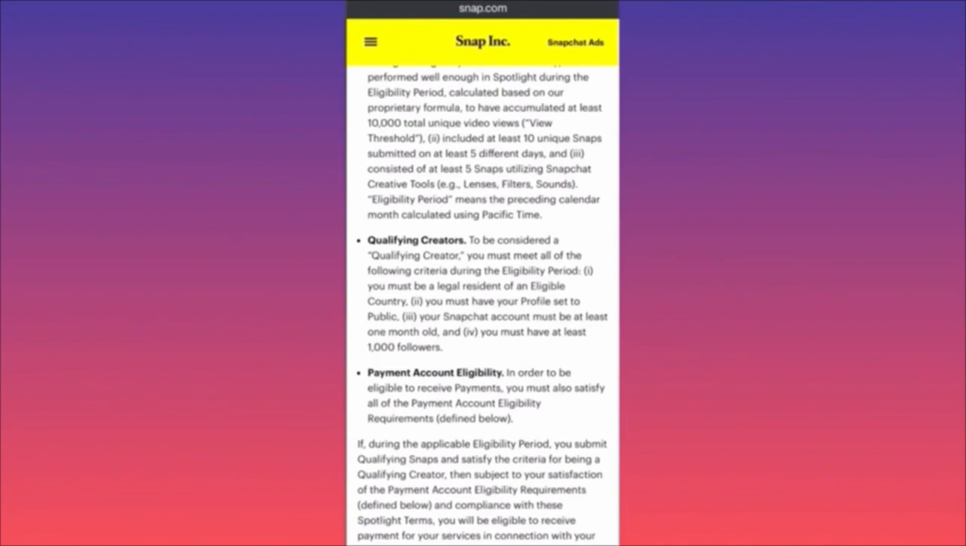Let's wrap everything around. Check your country. If your country is eligible, that's okay. Then check your account if you have 1,000 followers, and if you have your account at least for the last 30 days or 30 days old, okay? And then you should qualify by utilizing the 10,000 unique video views on each of the snaps that you create in the last 5 days. And then you want to make sure that you have at least 5 snaps that are utilizing the creative tools, lenses, filters, sounds to be eligible for the new program updates.